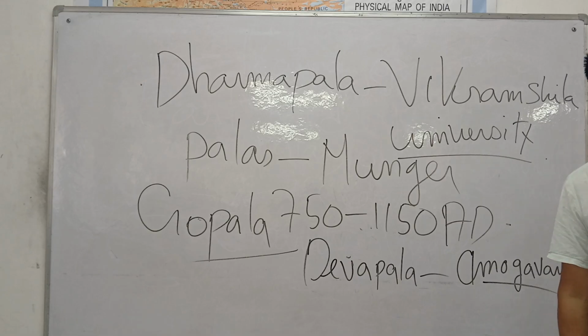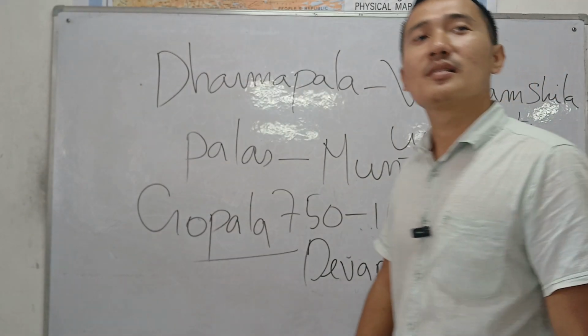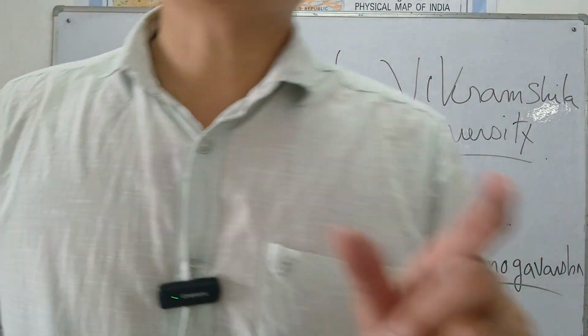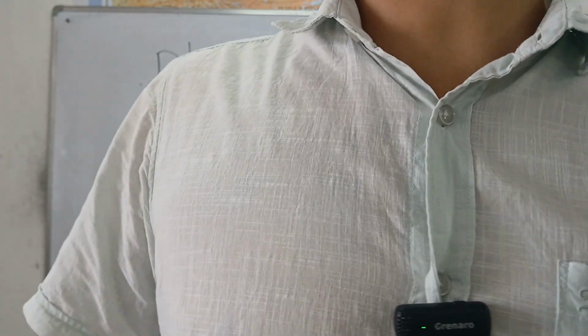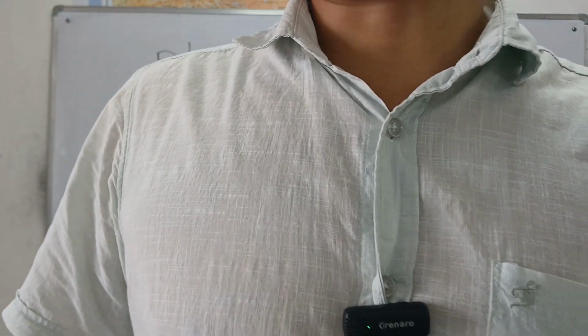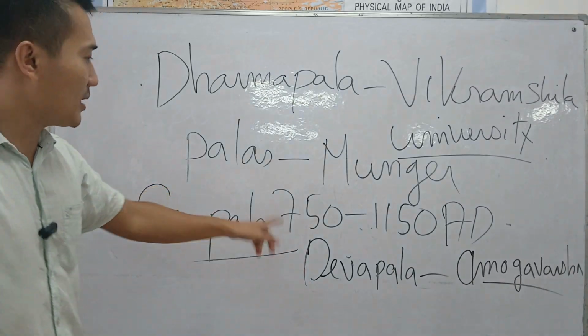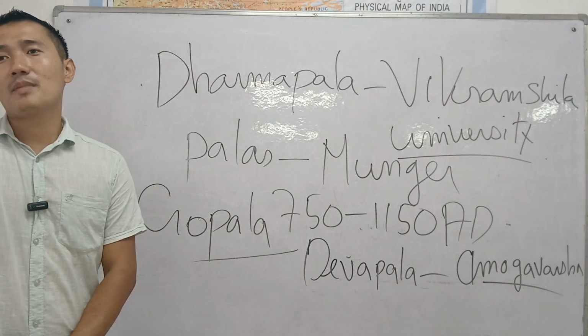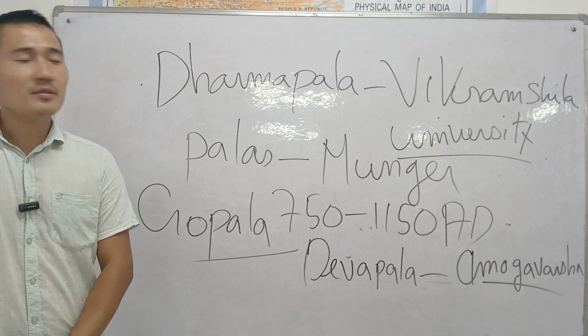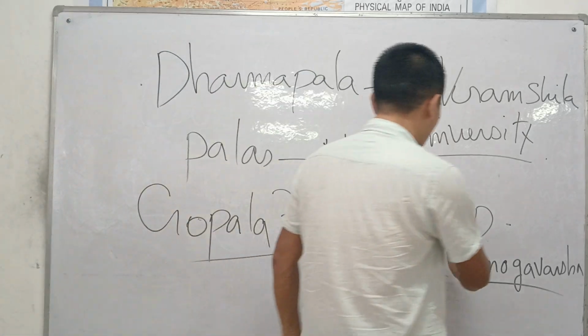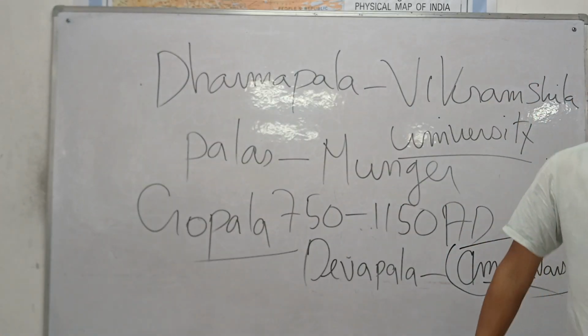Next is Devapala. Devapala is the son of Dharmapala, and Devapala is the greatest king of the Pala dynasty. However, he was defeated by Amoghavarsha, the greatest king of the Rashtrakutas.